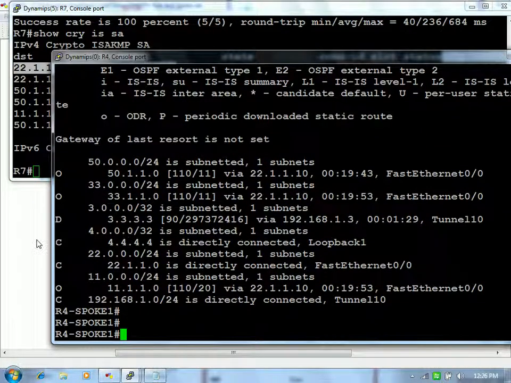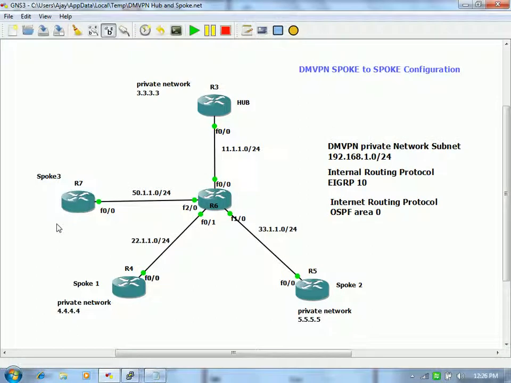So in DMVPN, the main benefit, or let's say why DMVPN was developed, the reason was very simple. If a newly discovered site wants to participate in the private network or secure network, the rest of the existing configuration should not be affected. The moment you configure the new site, everything should be working fine and it should be ready to mingle with the existing network. That is the main purpose. Now how you do it, that is the configuration. Alright.